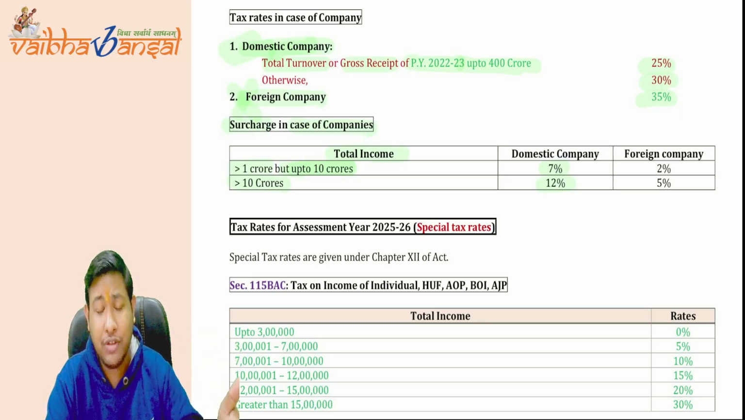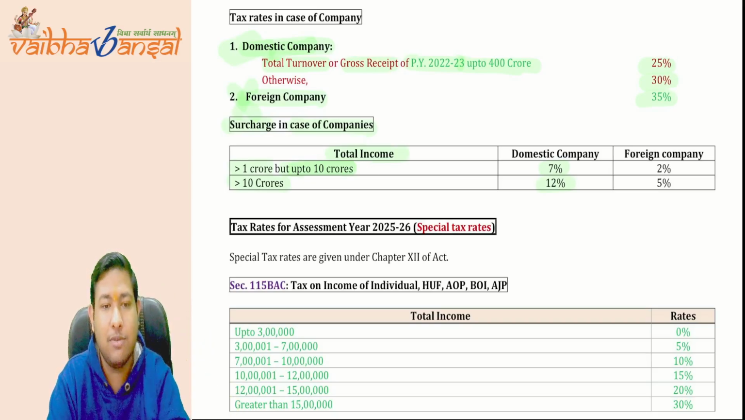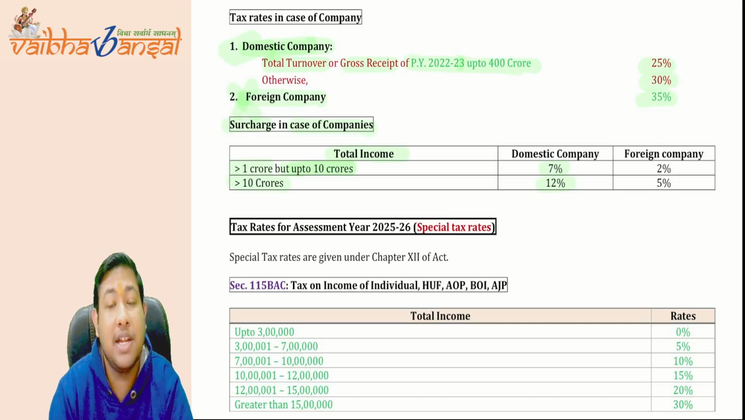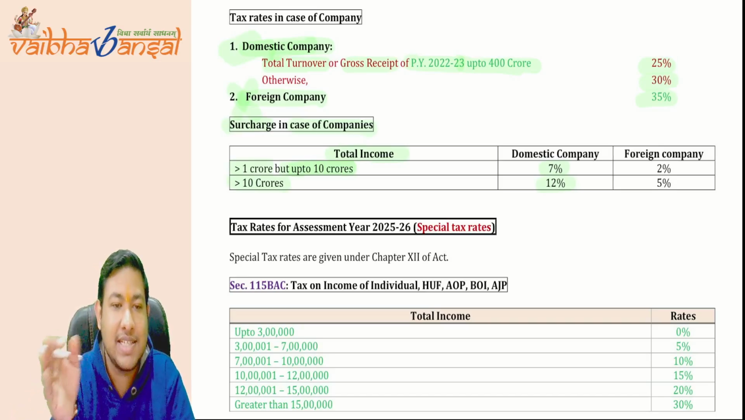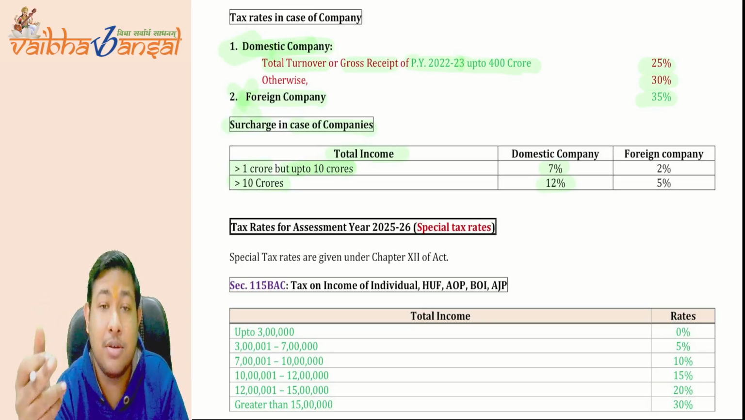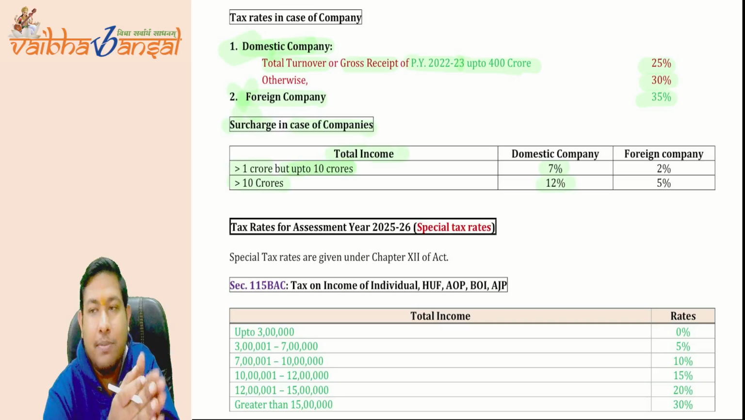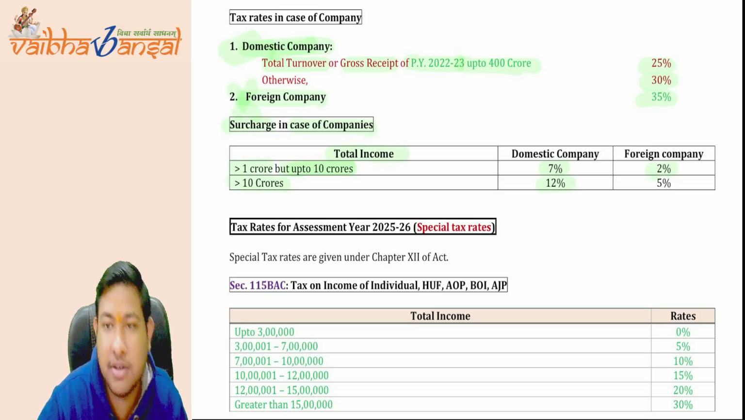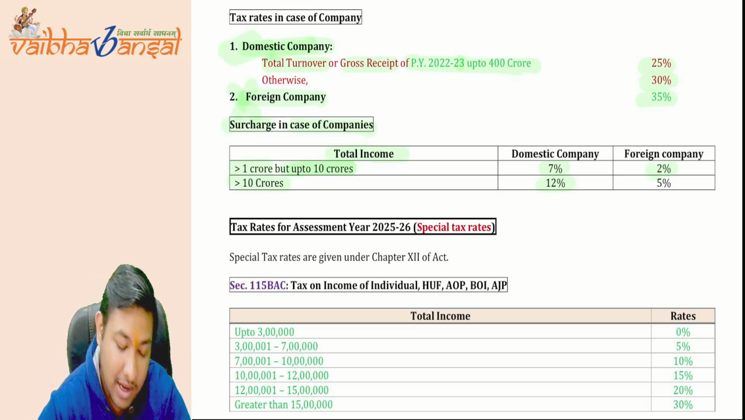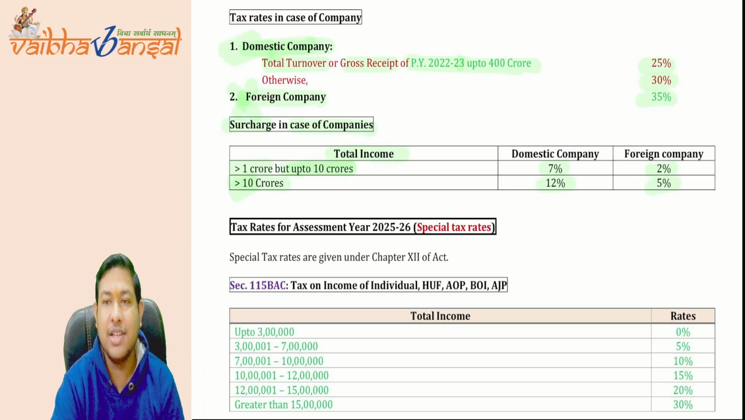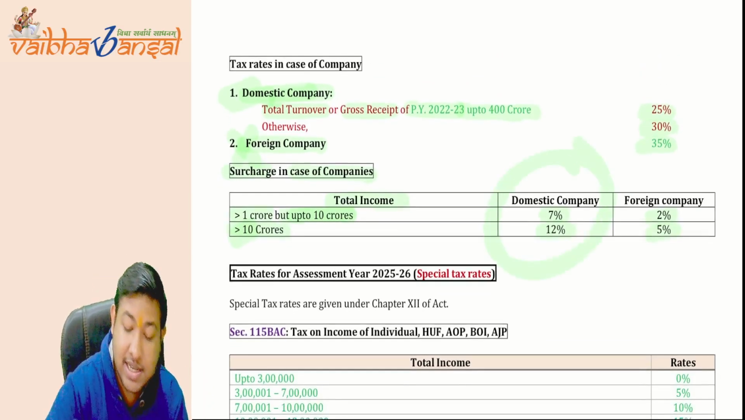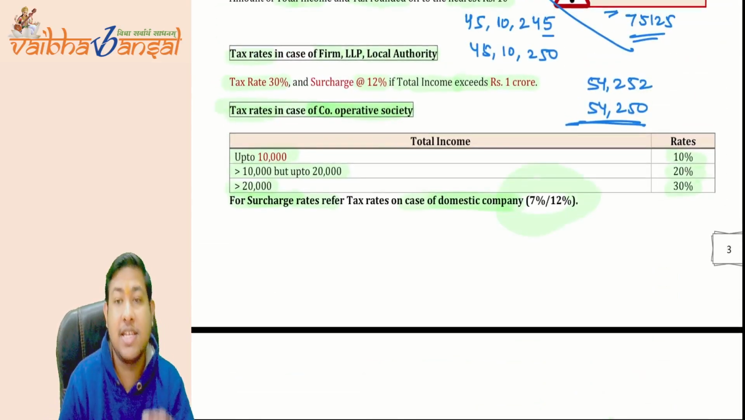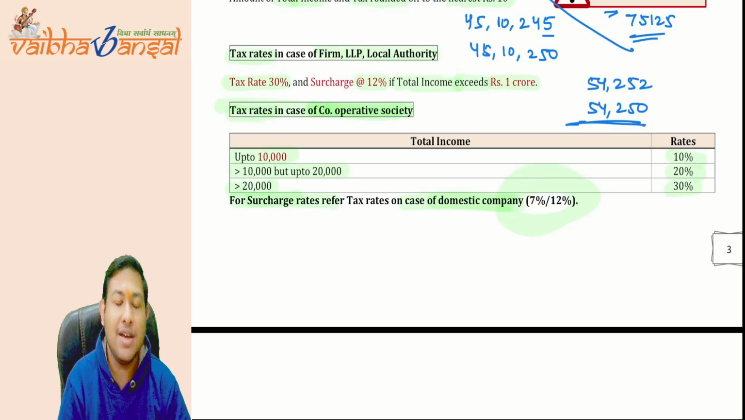Or if they are earning the 10%, then the domestic company will have to pay the surcharge at the rate of 12%. But the limits are the same, while the tax rates and surcharge rates are different for the foreign company. If the foreign company is earning greater than 1 cr but up to 10 cr, then the surcharge rate is 2%. And if they are earning greater than 10 cr, then it is 5% only for the surcharge rate. And these 7 or 12% rates will also be applicable for the domestic companies as a surcharge. I hope it is clear.